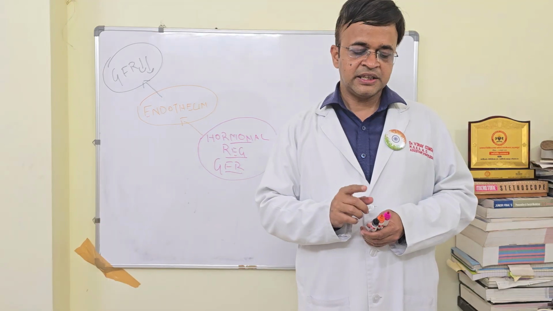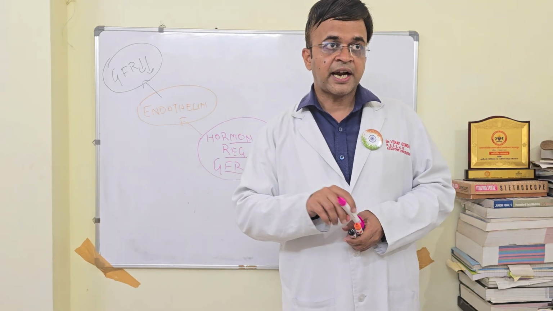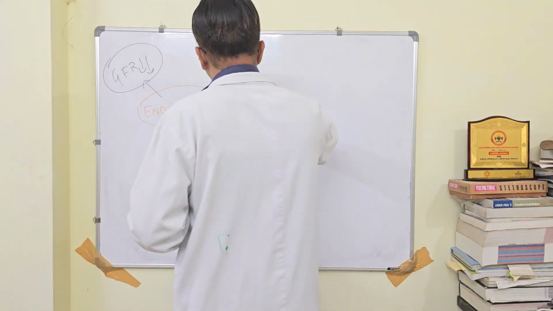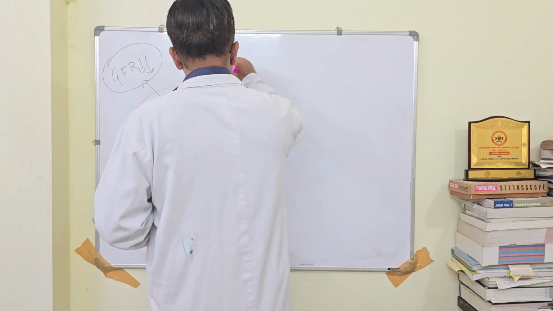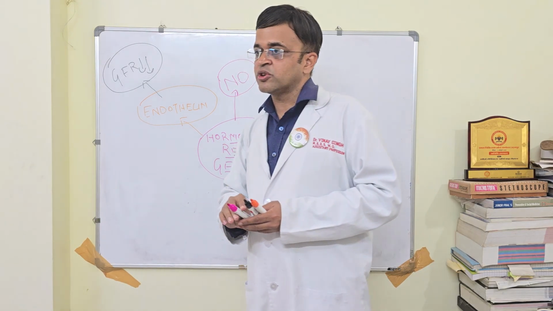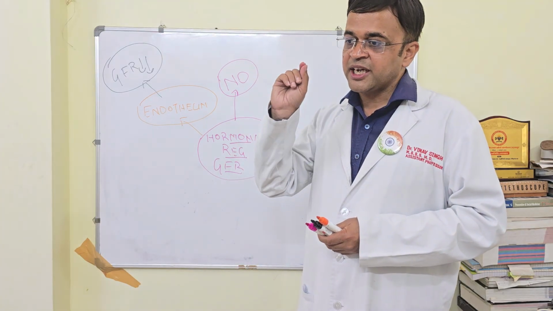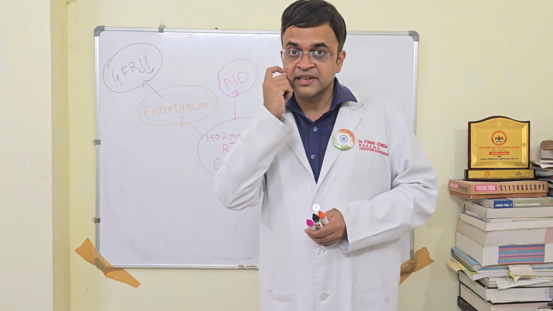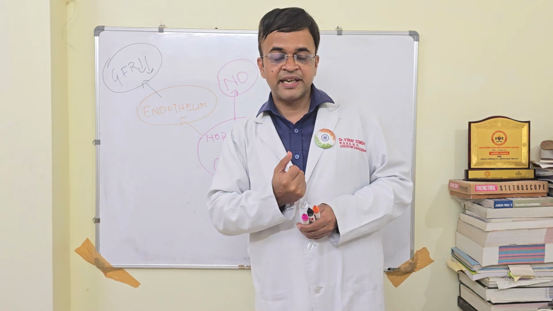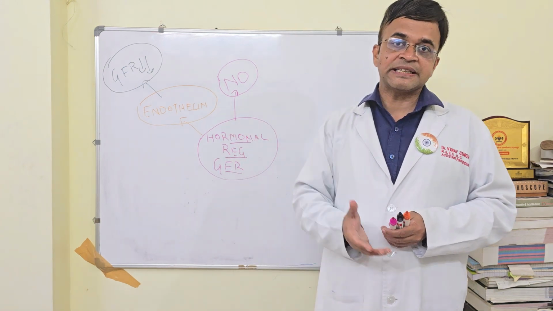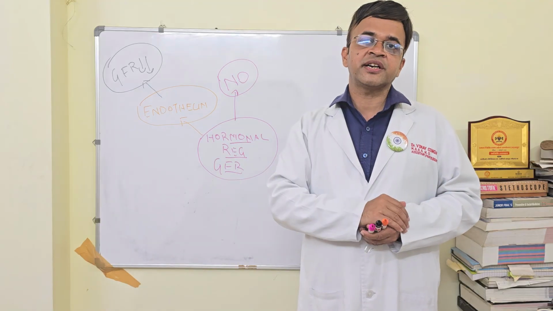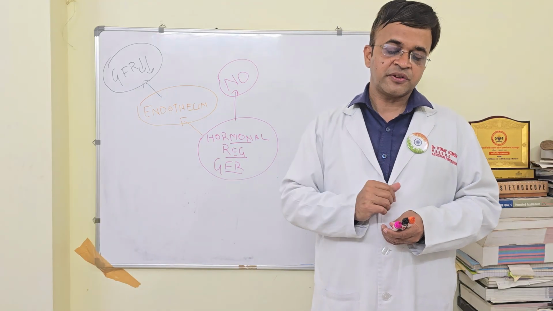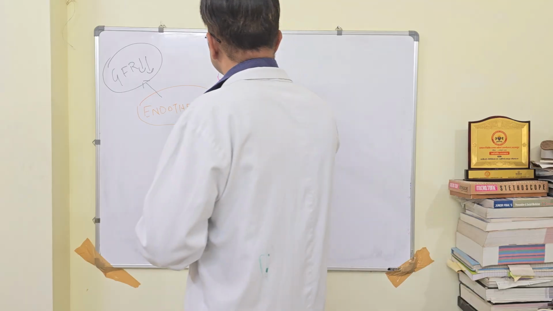GFR. Another hormone is nitric oxide, NO. As all of you know, it is the end product of many drugs also, like sildenafil, and it is a potent vasodilator. So, being a vasodilator, it dilates the afferent arteriole, leading to increase of GFR.